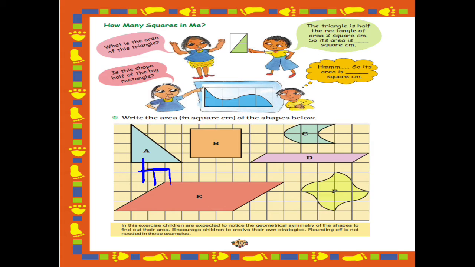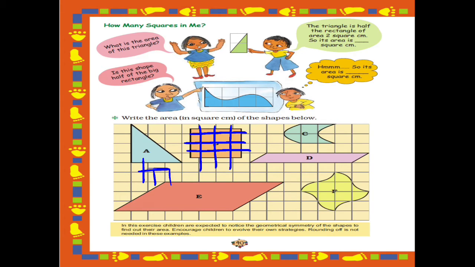You have to assume that there is a line like this. There are a total of 3 lines this way and this way.